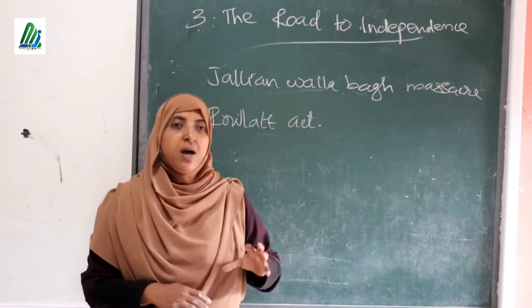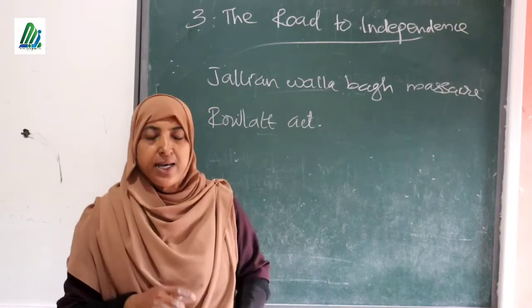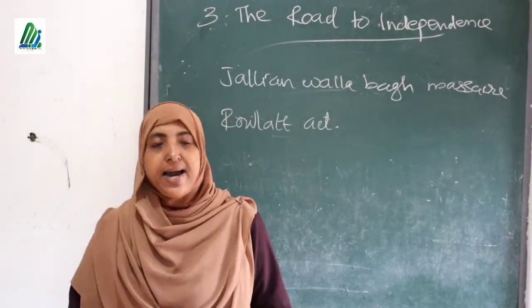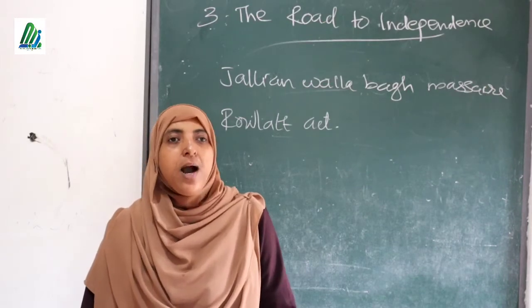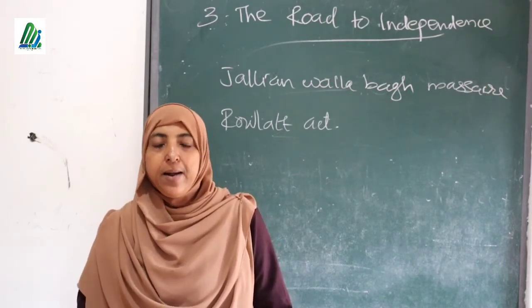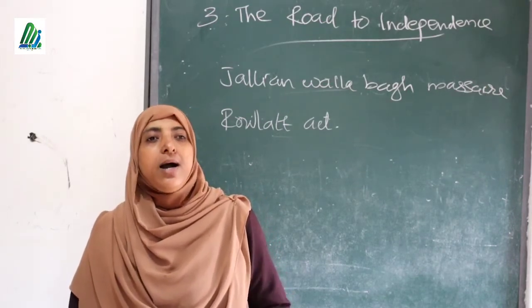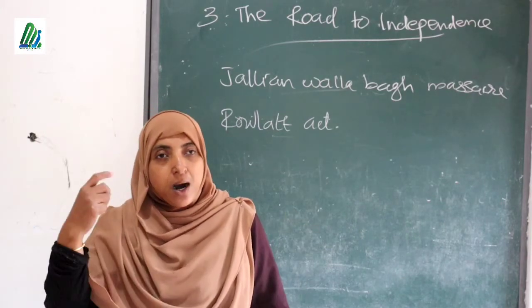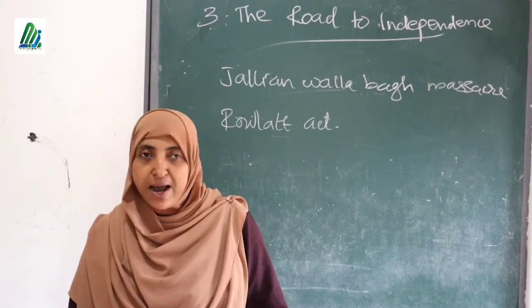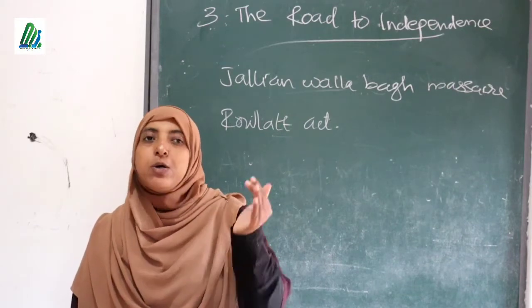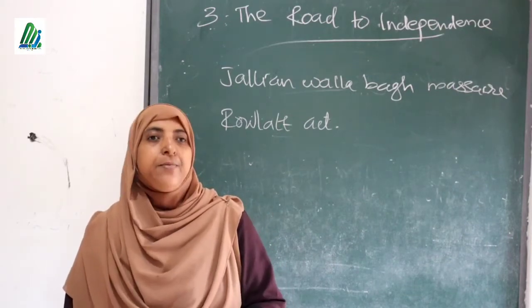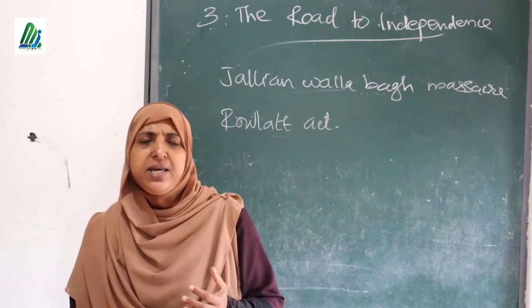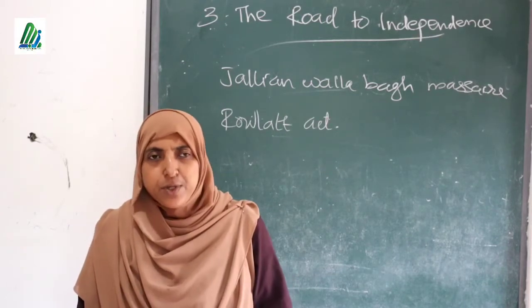Seeing this discussion, a British officer named General Dyer came with his armed force, his army, and his followers started to fire at these poor people. More than hundreds of people lost their lives because of the firing and the pressure, and a lot of people were badly injured.